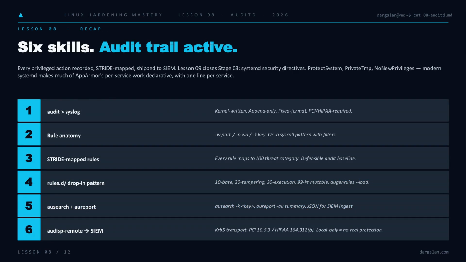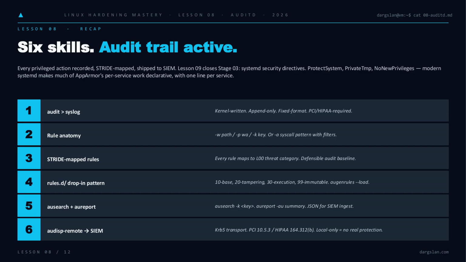Step back and look at what you've built. Six skills and your audit trail is live. Audit outranks syslog because it's kernel-written, append-only and accepted by PCI and HIPAA. You know rule anatomy. You've mapped every rule to a STRIDE category. You've laid them out in rules.d. You can query with ausearch and aureport. And most critically, you're shipping off-box via audisp-remote.